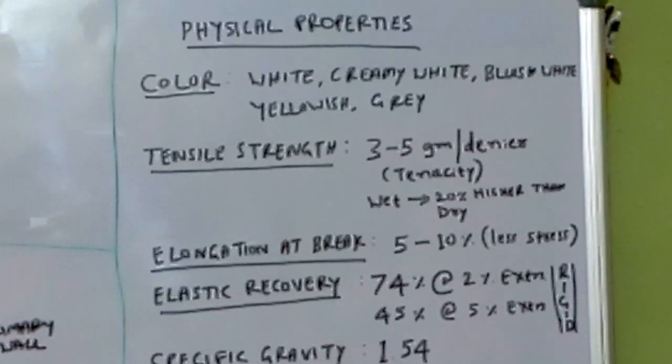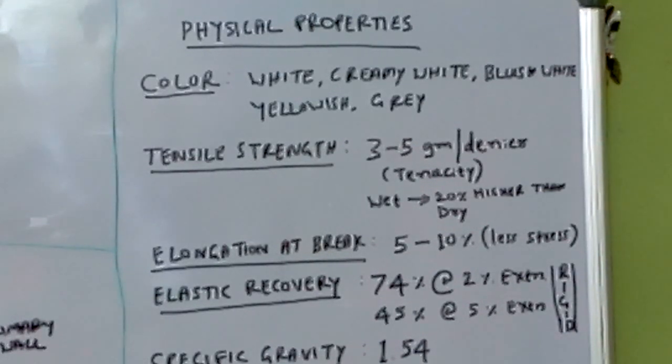Okay, next we go for moisture regain. This is another physical property. Moisture regain, MR percentage, is 8.5. What is moisture regain? Moisture regain is the amount of moisture absorbed by the cotton fiber in laboratory conditions of 23 degrees centigrade temperature and 65% relative humidity. Okay, it is measured in the textile labs.